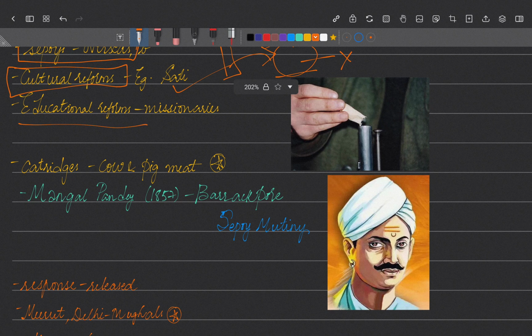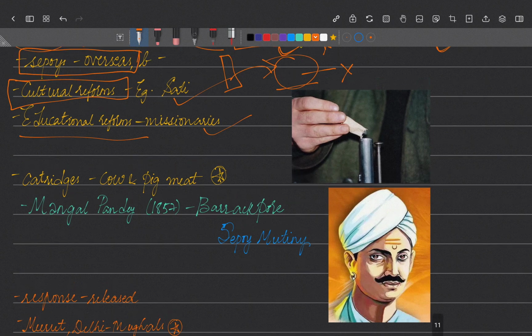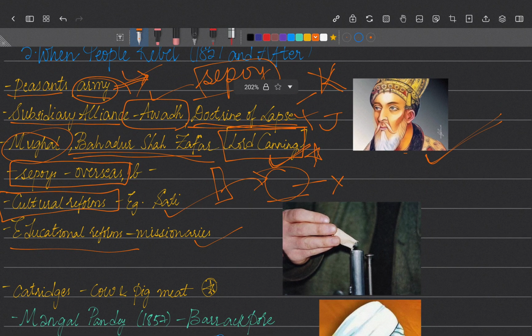Educational reforms. English medium schools had come. The vernacular medium was not so popular, and all the missionaries had come. This also simmered a kind of discontent among people because the education system was also changed by the British. So these were all happening one after the other, for the peasants, for the army, for the kingdoms, against the Mughal rulers, and for the army overseas, who were not given bata, and the interference in cultural and educational reforms. This was all happening in this particular period.